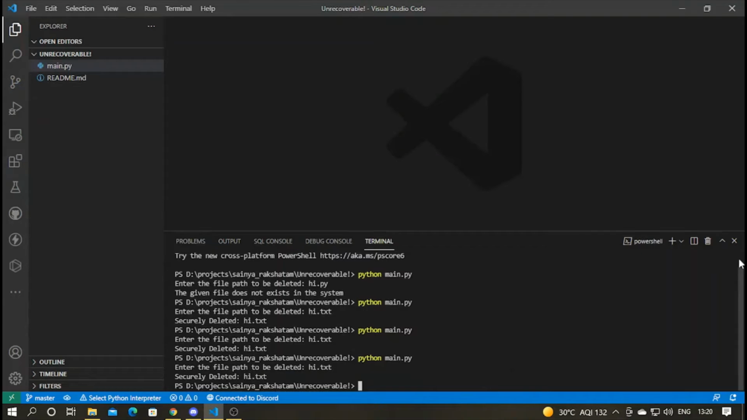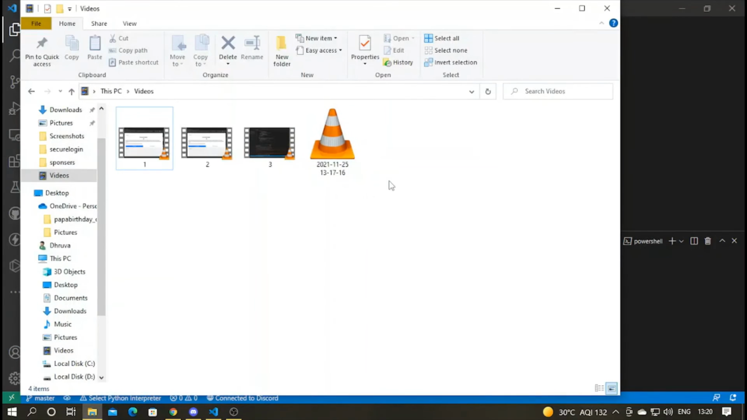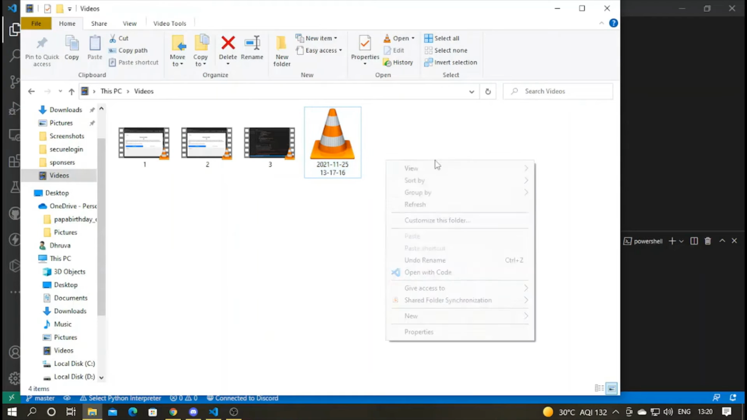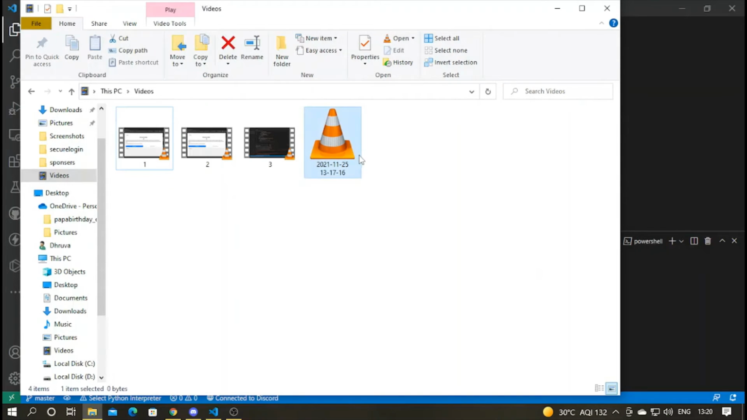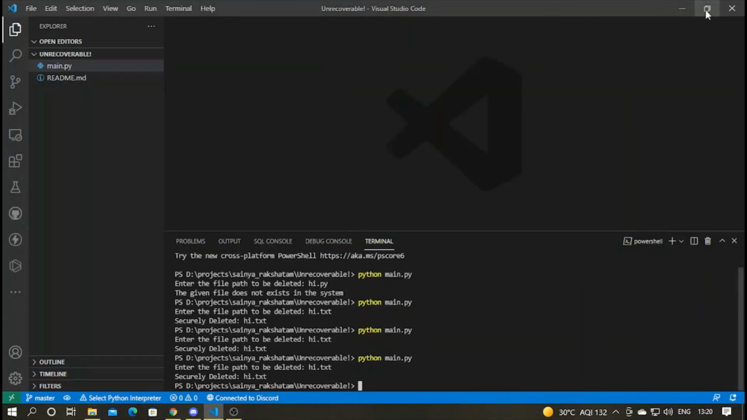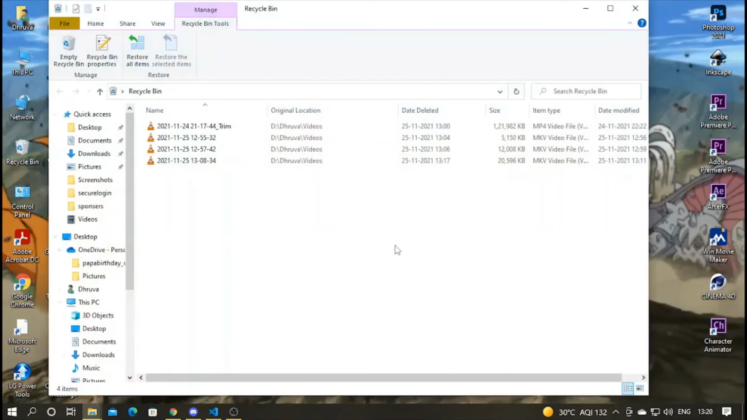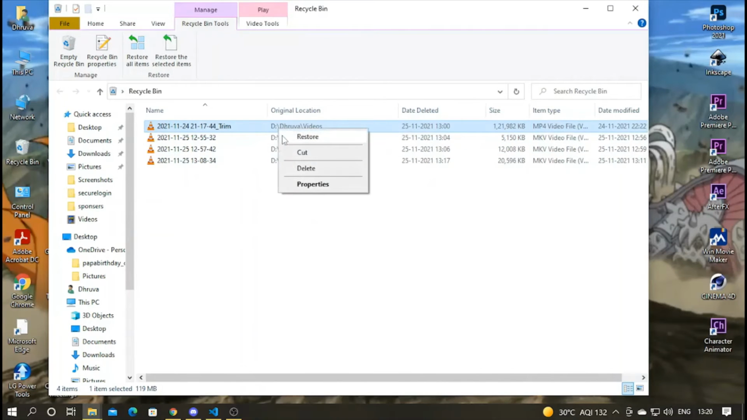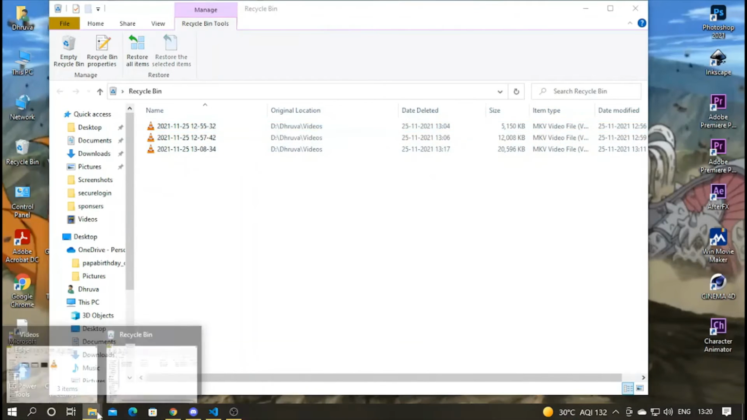So this was actually using a simple text file. Now I'll show you using a big video file. So I have some big video files in my recycle bin. Which one is the big one? This one is 119 MB. Okay, so I'll just restore this.